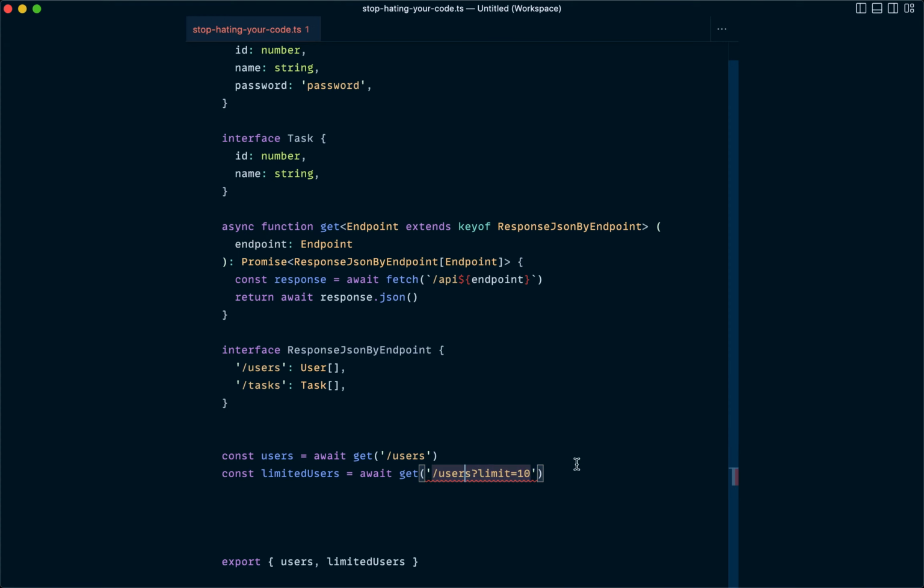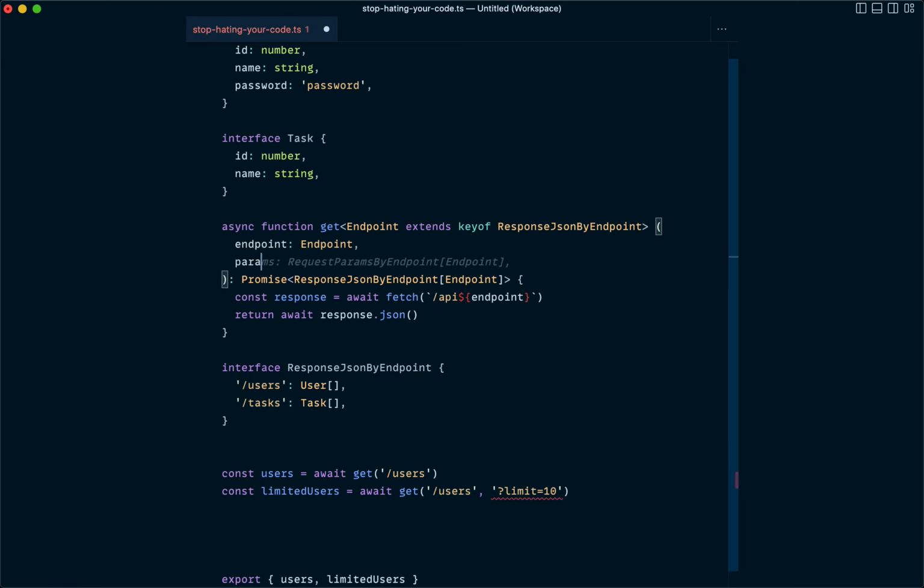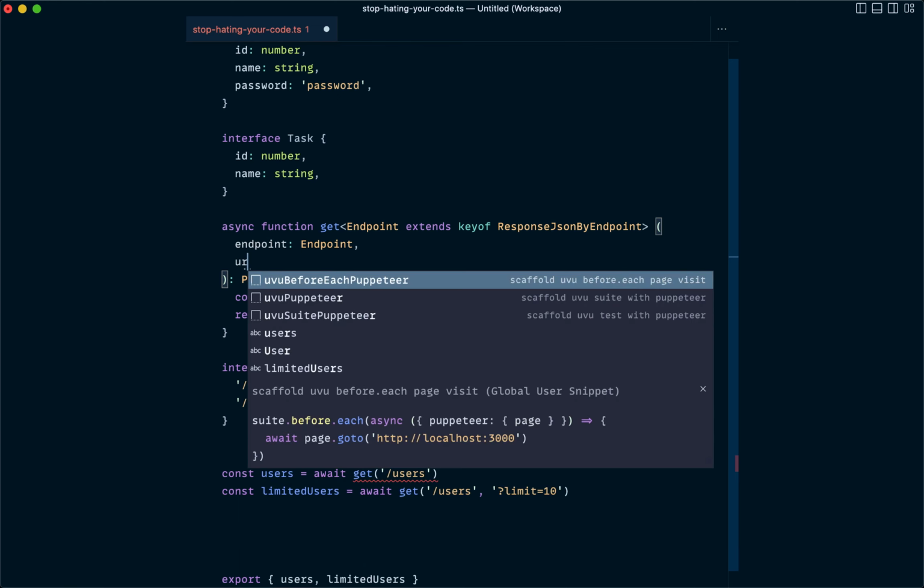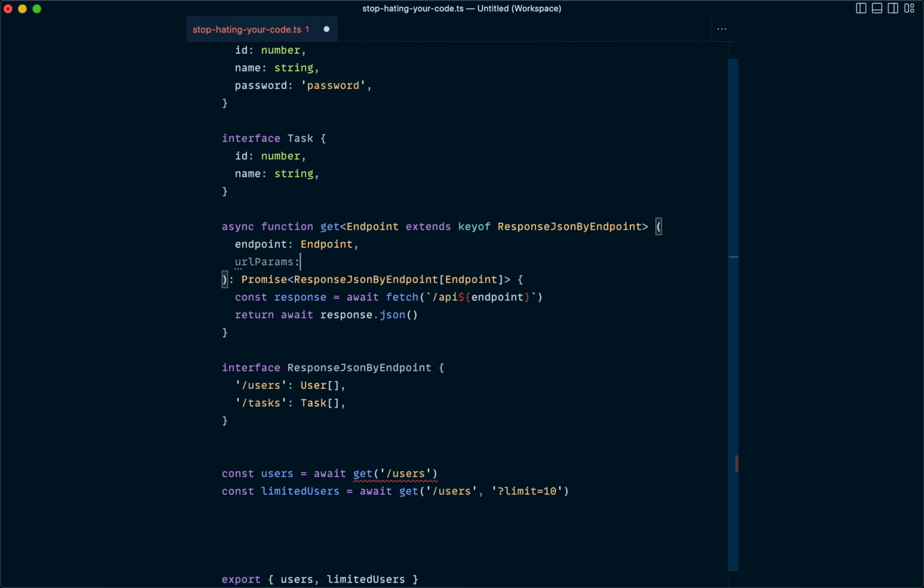One way we could solve this problem is by splitting the string. Instead of doing get and then passing in the entire API endpoint with URL parameters all as one string, we could just split it in our userland code. So we could pass in the endpoint as the first parameter, and then the second parameter we'll call URL params and set that to a string. And then, of course, in the body of the function, we would just concatenate that on.